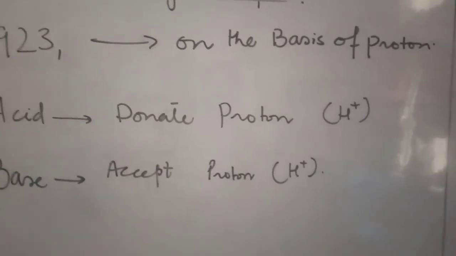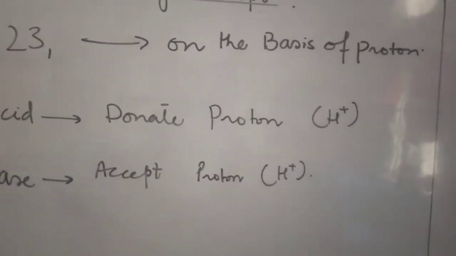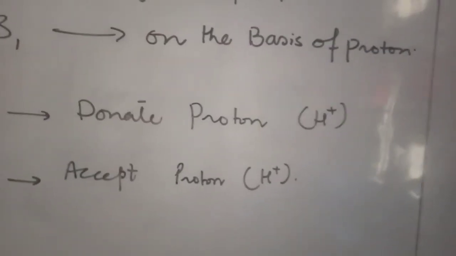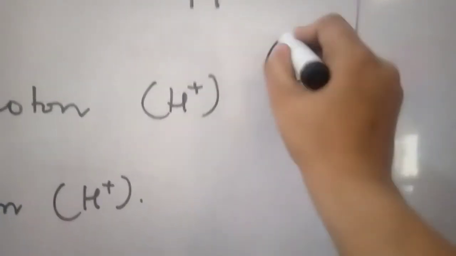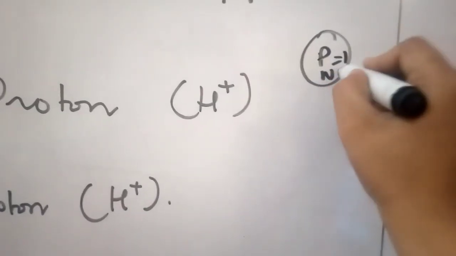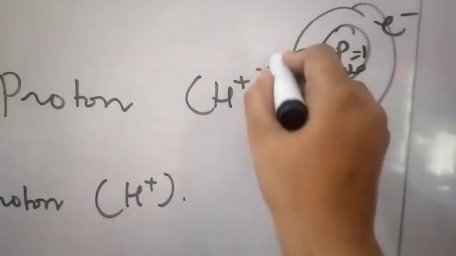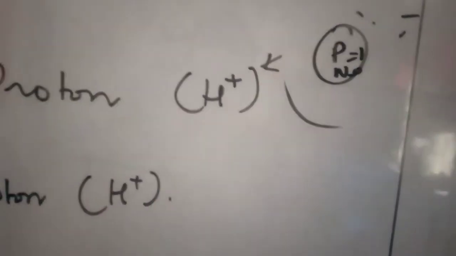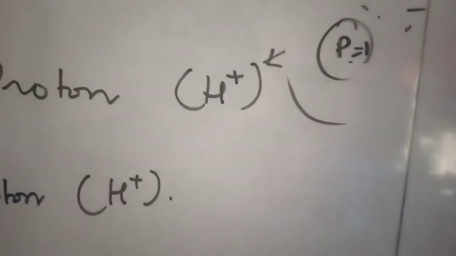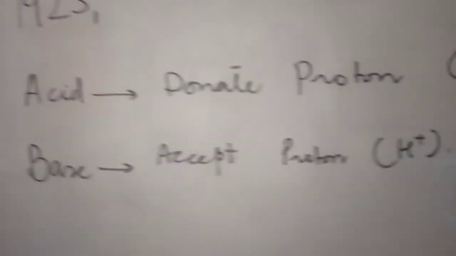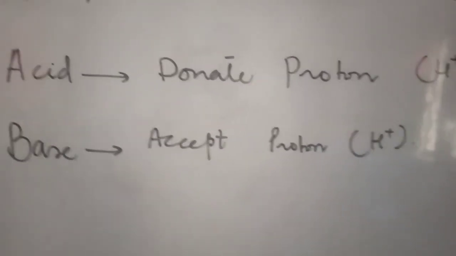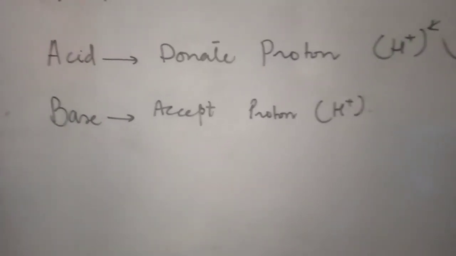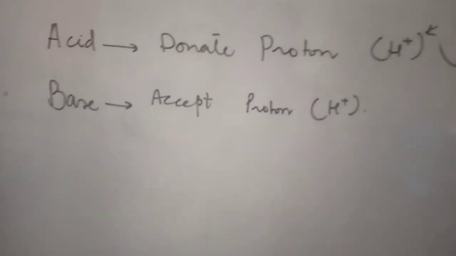First, we discuss what a proton is. Here we are discussing the proton as hydrogen, because you can see that a hydrogen atom has one electron and one proton. If I draw the hydrogen atom: one proton, no neutron, and one electron. In this state, the hydrogen has given that one electron to someone else. Now it is only a proton because there is no neutron already. So this is a proton. An acid is a substance, ion or atom which donates a proton, and a base, on the other hand, is a substance which accepts that proton.